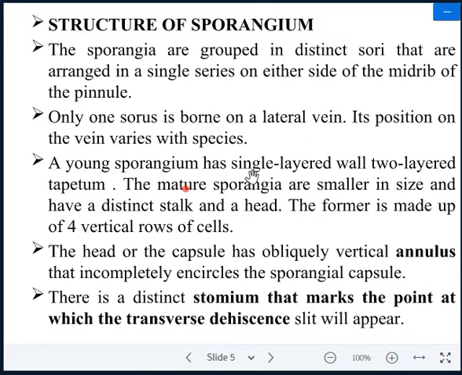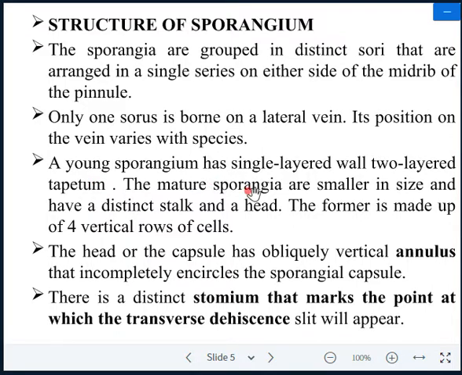A young sporangium has a single-layered wall and a two-layered tapetum. It is a very interesting feature of the sporangium of Cythia that it has a double-layered tapetum, which is known as nutritive tissue. It provides food to the sporogenous mass of tissue, which develops the spore mother cells during sporogenesis. The tapetum cells provide the carbohydrates, proteins, lipids, minerals, vitamins, etc., which are required for the growth of the spores.